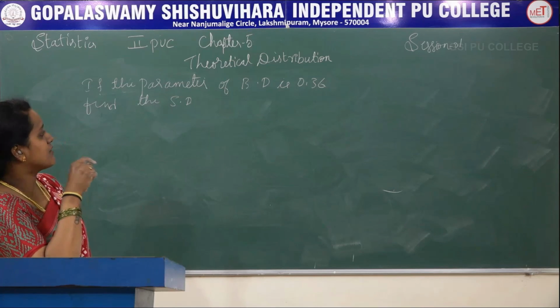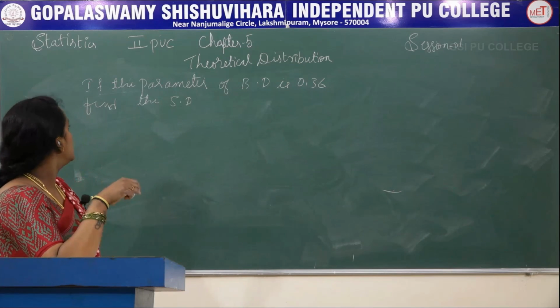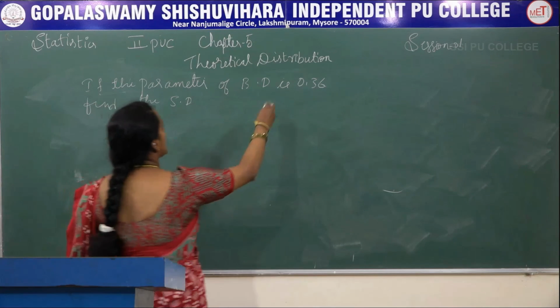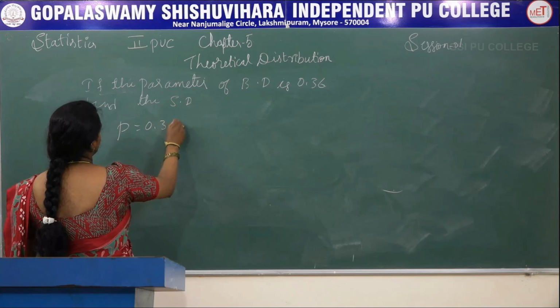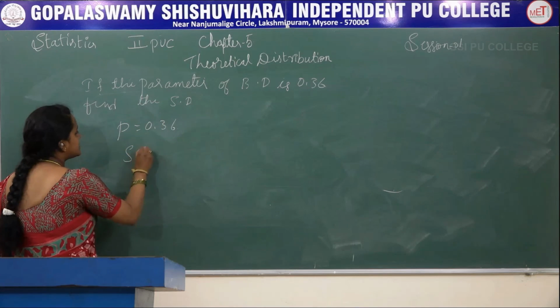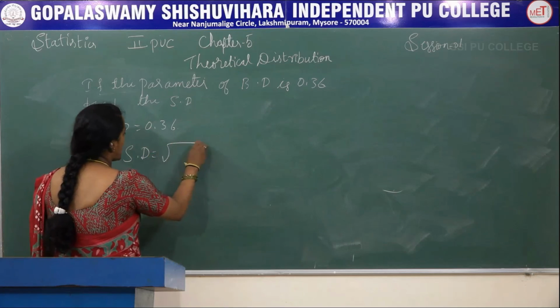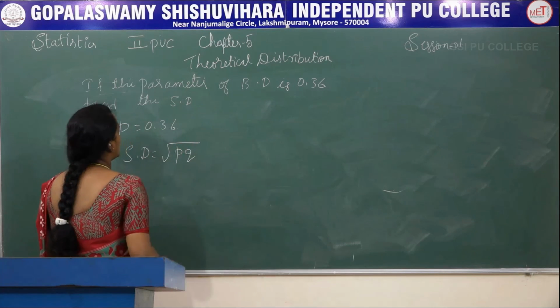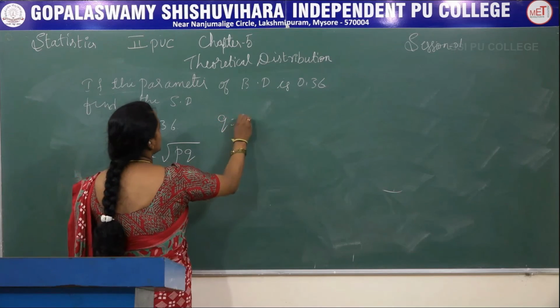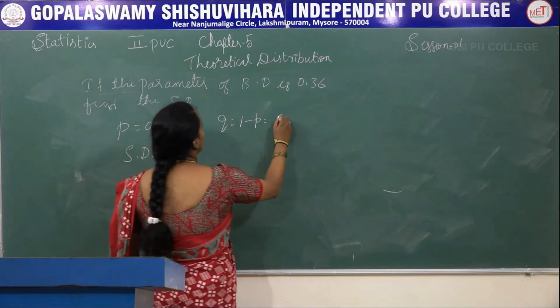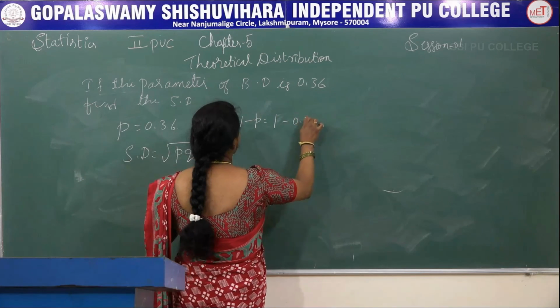That parameter they have given, that is 0.36, and we have to find the standard deviation. So p is equal to 0.36, and to find the standard deviation, it is square root of pq. Okay, but using this p value, you can find the q value. So q is equal to 1 minus p, or 1 minus 0.36.